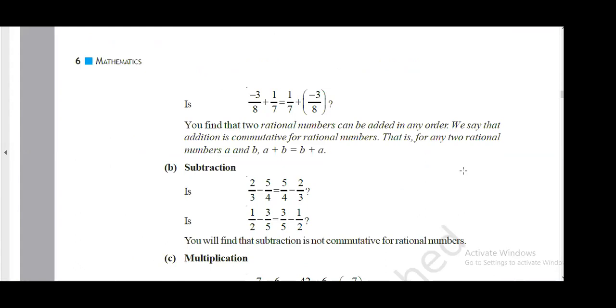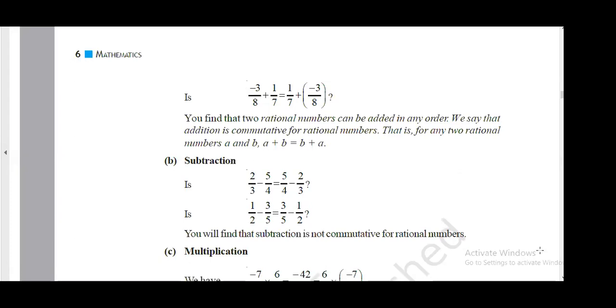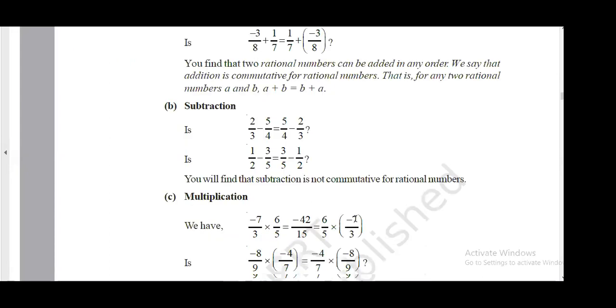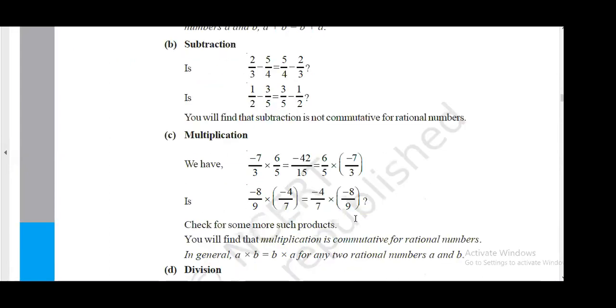So obviously, for rational numbers, because what is a rational number? Either an integer, whole number, or fraction. So if it is not commutative for any one of them, it is not commutative for any rational number, right? So subtraction is non-commutative. Multiplication, yes, multiplication is commutative because